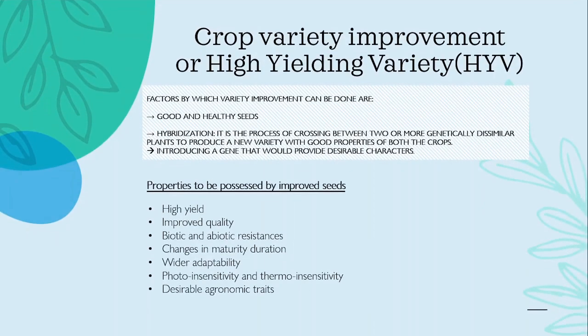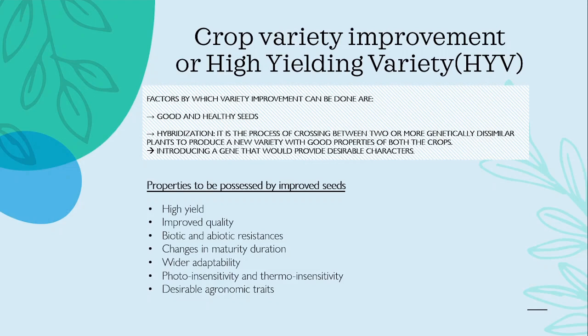Okay, so let's see crop variety improvement, or you can say high yield variety, HYV seeds. You must have already gone through that, right? So the factors by which variety improvement can be done are good and healthy seeds. Good healthy seeds are needed for higher yield. Correct. Then next comes hybridization.